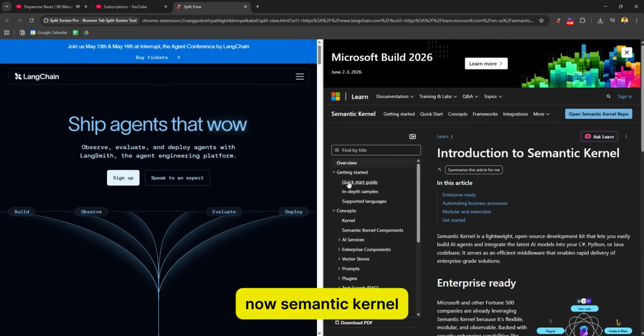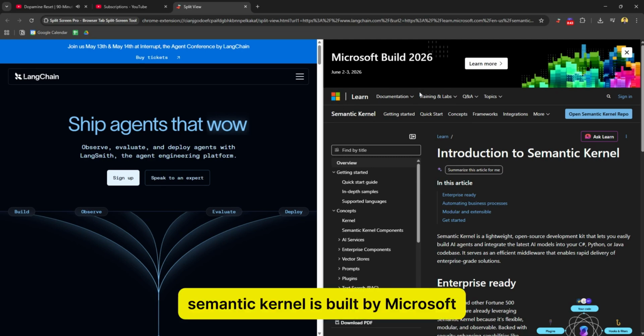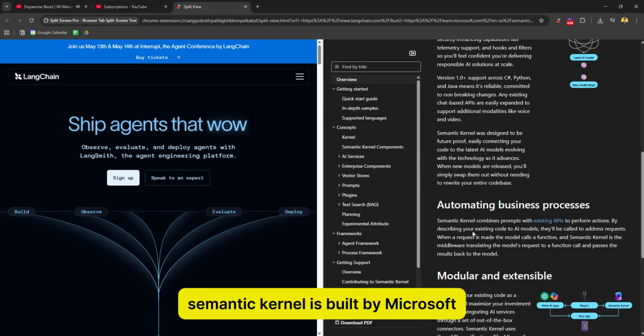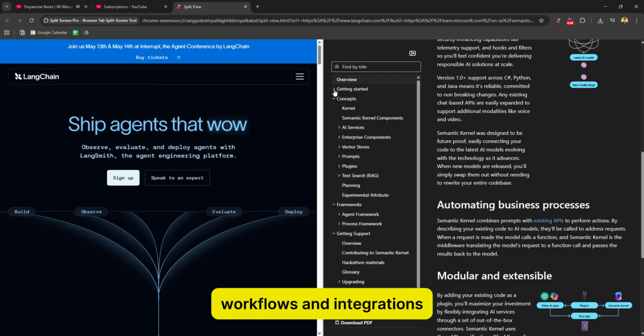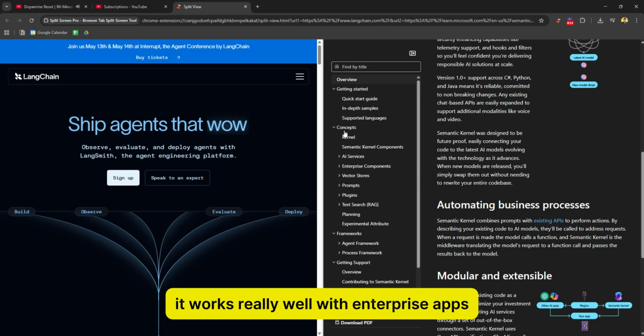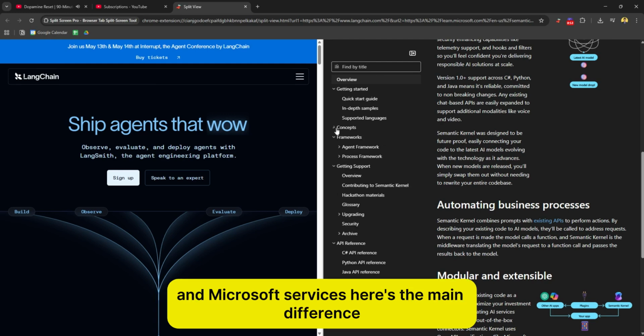Now, Semantic Kernel. Semantic Kernel is built by Microsoft. It focuses more on structured AI workflows and integrations. It works really well with enterprise apps and Microsoft services.